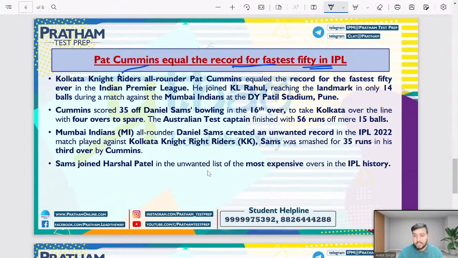So who is the sponsor for this year's IPL? That is Tata, right? इस बार टाटा IPL हो रहा है. पहले क्या होता था? Vivo IPL, DLF IPL आपने देखा होगा, but this year the sponsor is Tata IPL, right?